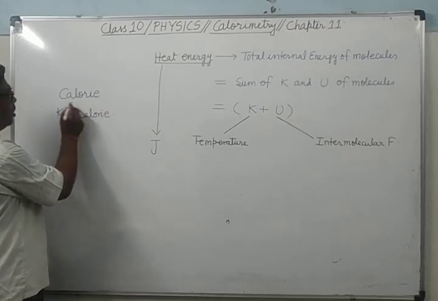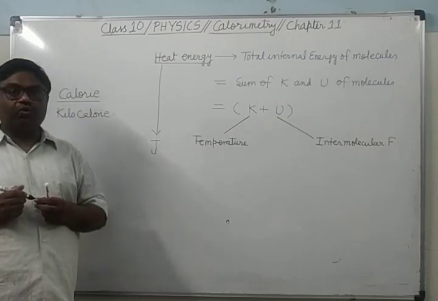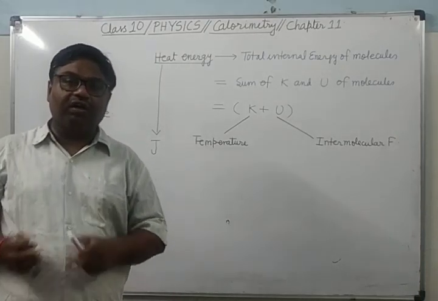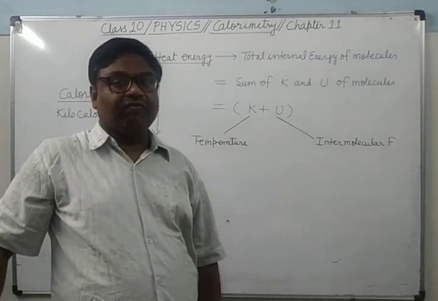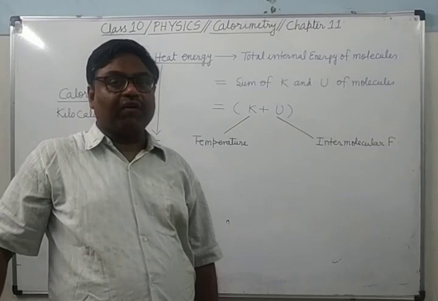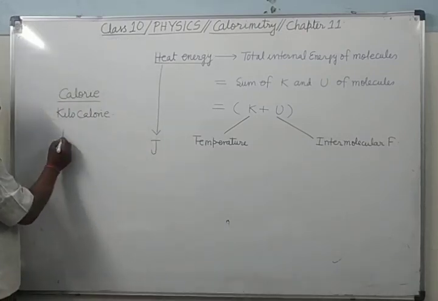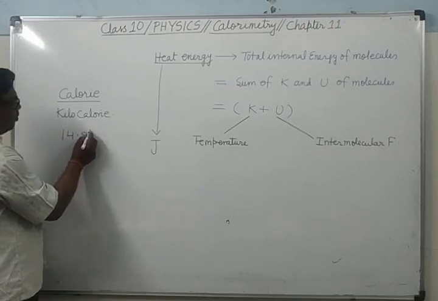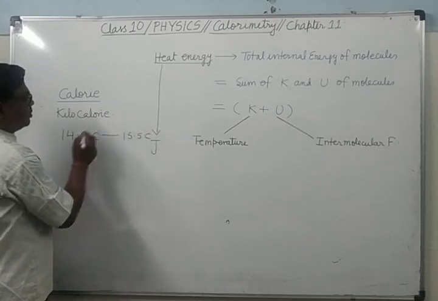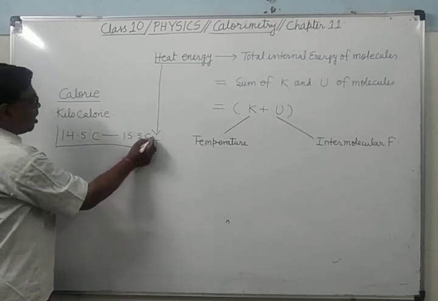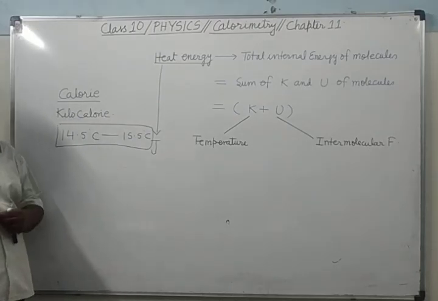What is a calorie? Calorie is that amount of heat energy which is required to raise the temperature of 1 gram of water by 1 degree Celsius, from 14.5 degree Celsius to 15.5 degree Celsius. When 1 gram of water is heated in this range, it requires 1 calorie of heat energy.